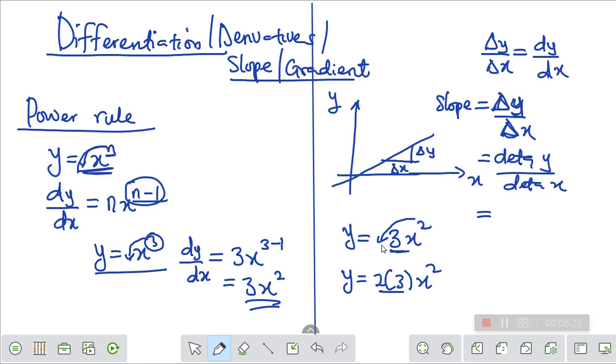What do we have here now? You bring 2 to the side of this 3, so multiplication is the relationship between them. So what do we have? 2 times 3 is 6x. Now, what are you going to do to the power here? Don't forget the law. You will remove 1. So 2 minus 1 is 1, and x raised to power 1 is the same thing as x. Just leave it like that. So your final answer is 6x. So this is how to differentiate.